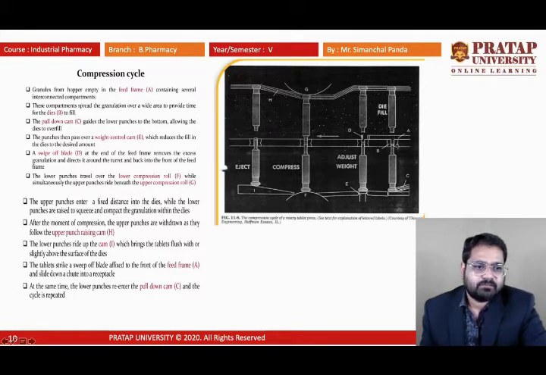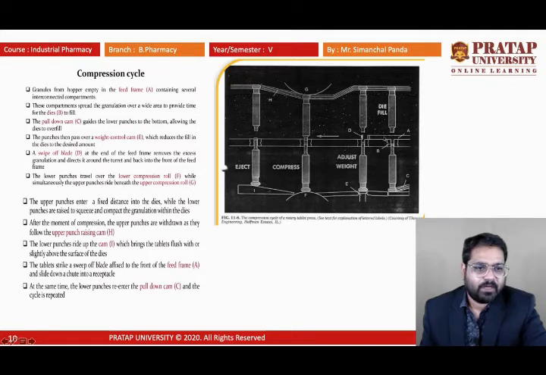This is the first stage, where the granules move from the hopper into the die cavity. Whenever it is getting filled, it comes to position A. You see here, the die will be filled here.